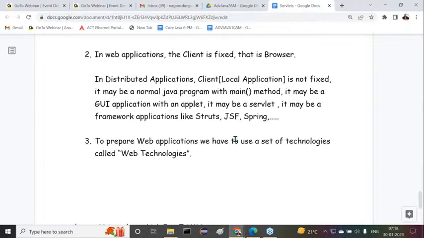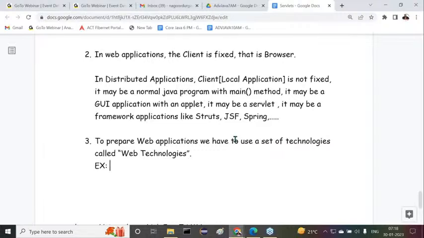What are the various examples for these web technologies? HTML, then CSS, and so on. These are page design totally. But with respect to Java, to prepare these web applications, that means server-side web applications, I'm talking there.